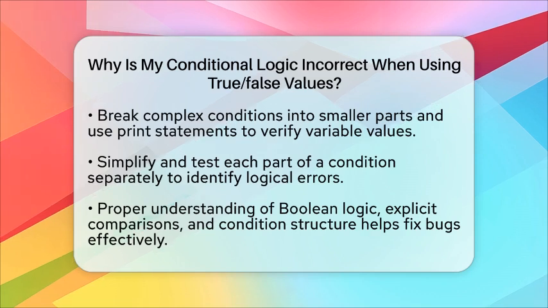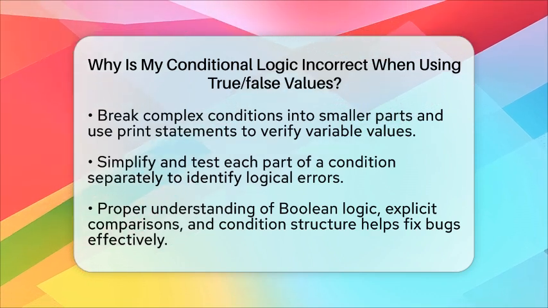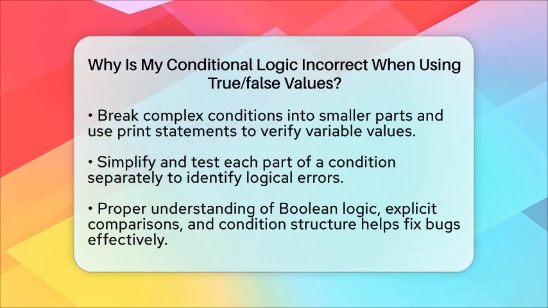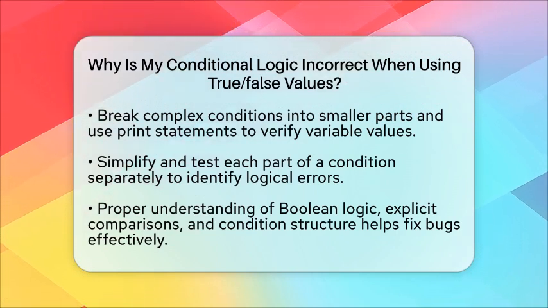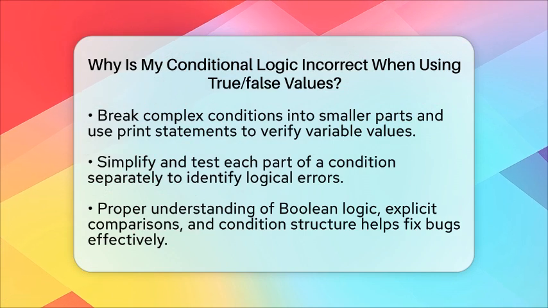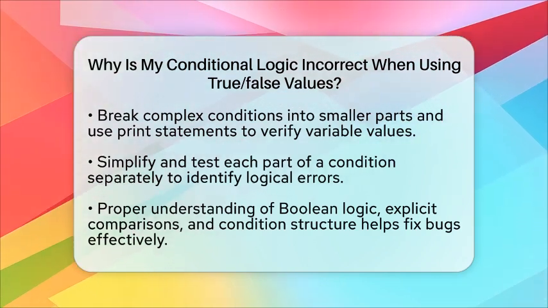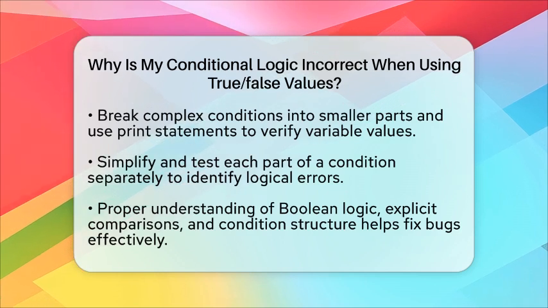By understanding how Boolean values work, paying attention to operator precedence, and testing your conditions thoroughly, you can fix incorrect conditional logic involving true and false values. Clear, explicit comparisons and careful structuring of your conditions will make your code behave as intended.